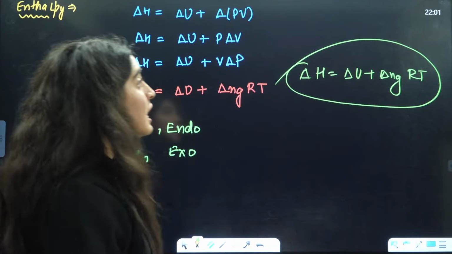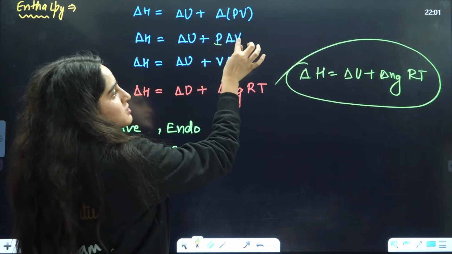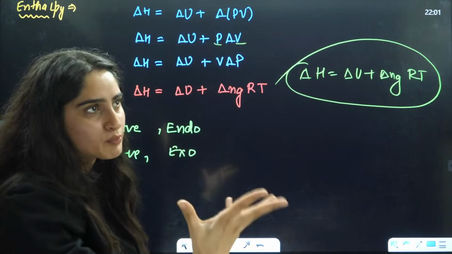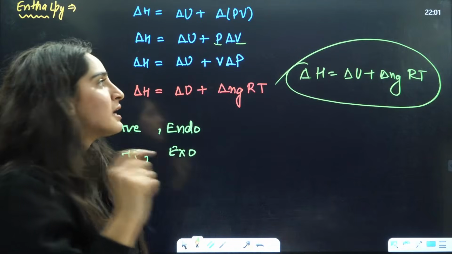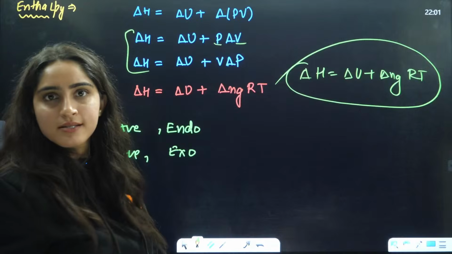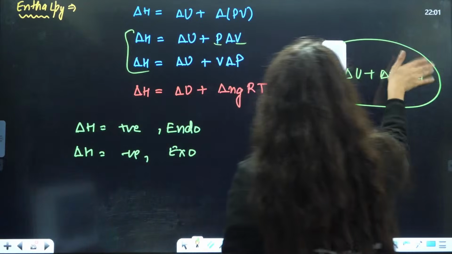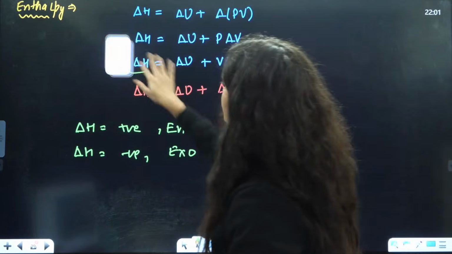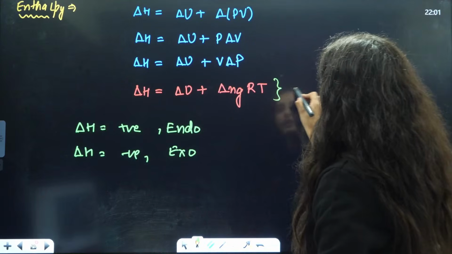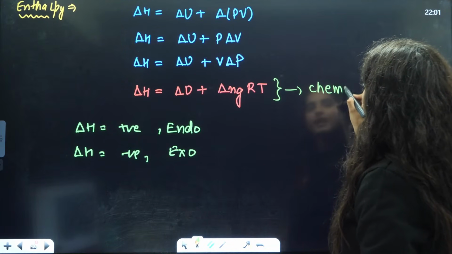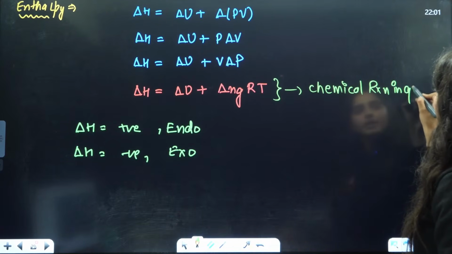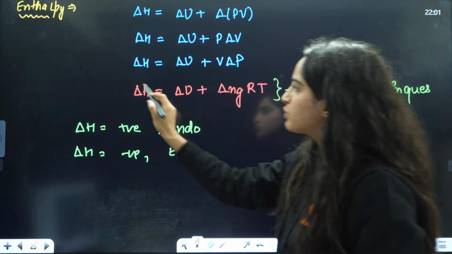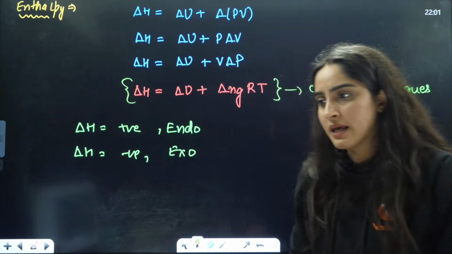If they have given you pressure is this, volume is this, change in volume is this, change in pressure is this, then you will use these formulas. Okay, got it? So this will be used when you see a chemical reaction in the question.